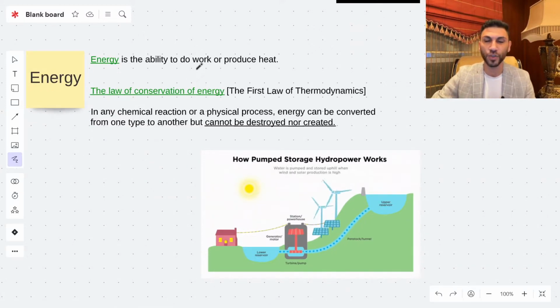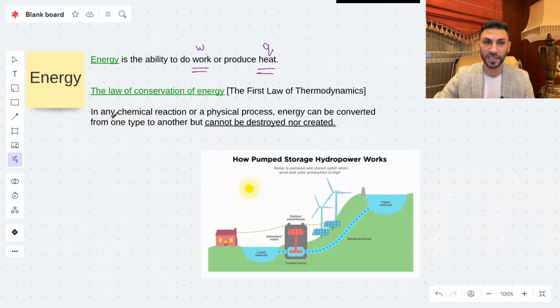Energy is the ability to do work or to produce heat. And we give the letter W for work and the letter Q for heat. So it's the ability to do work or to produce heat. And the first law of thermodynamics, it's the law of conservation of energy,